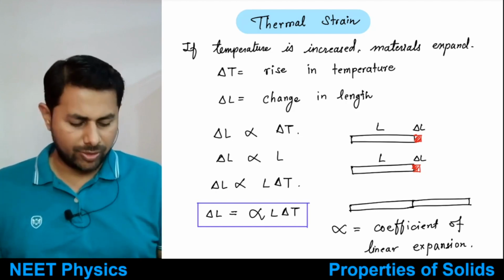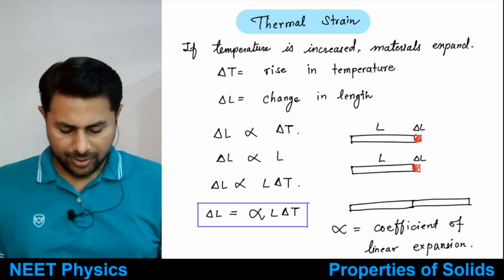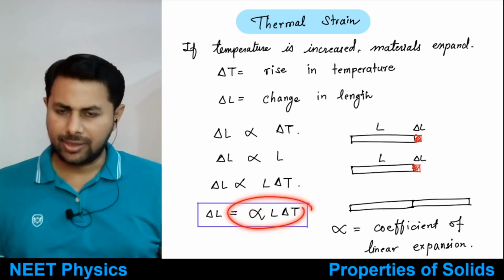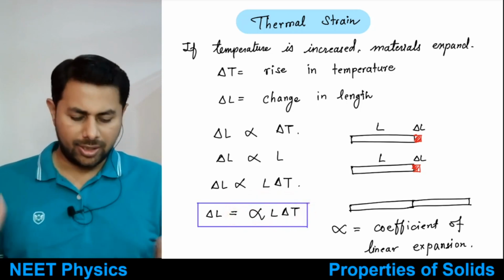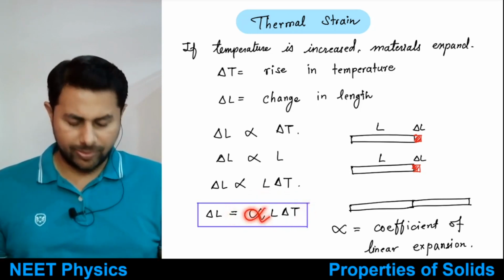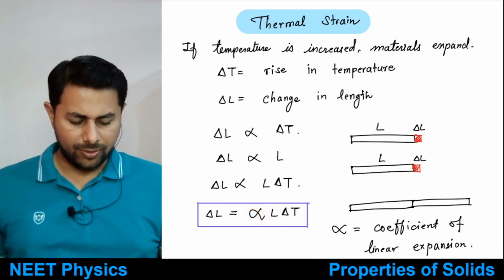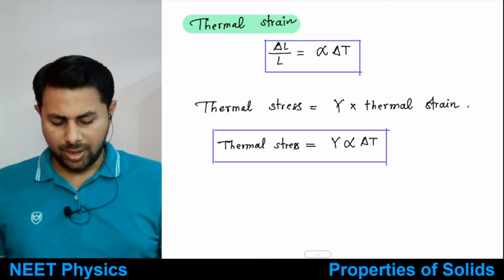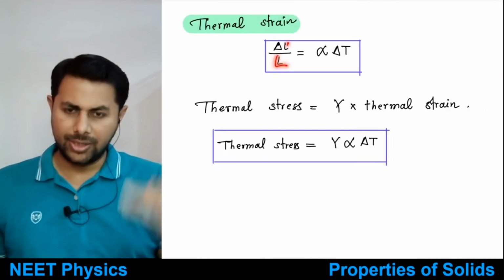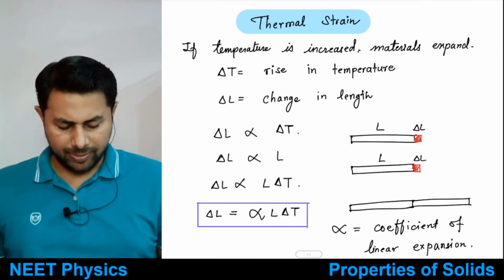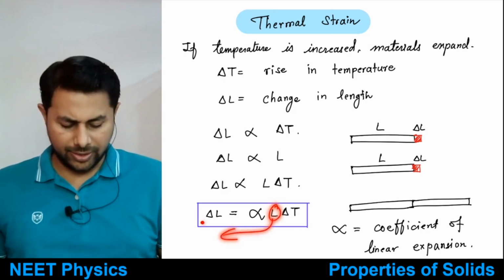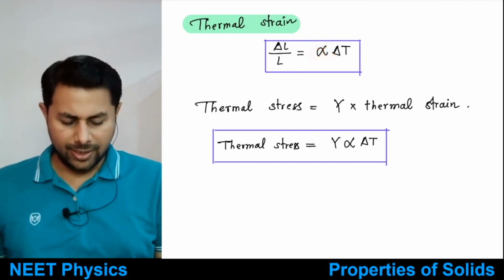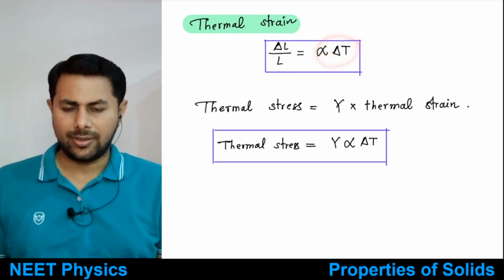Okay, so this is the thermal coefficient of linear expansion, denoted by alpha. We'll see this in this chapter, and we'll see this in thermal properties of matter also. This coefficient will enter there too. Then this is delta L. If you divide that by the original length, you get delta L upon L equals alpha delta T, and this is thermal strain.